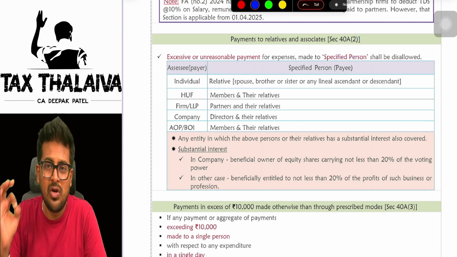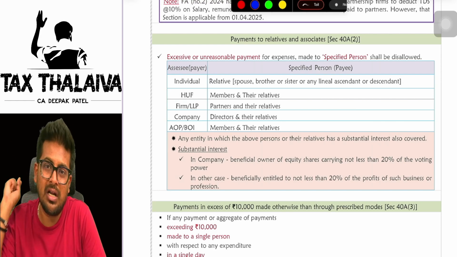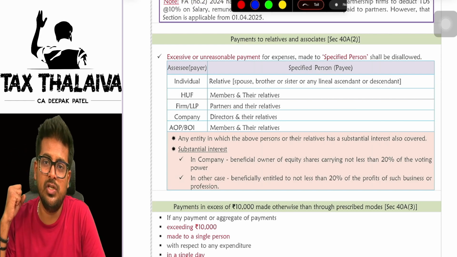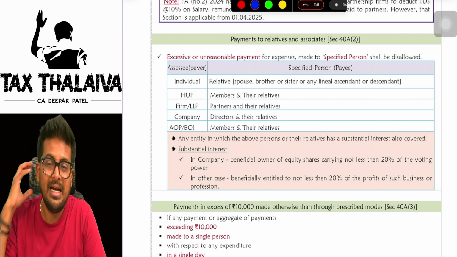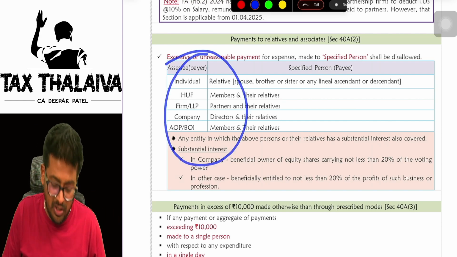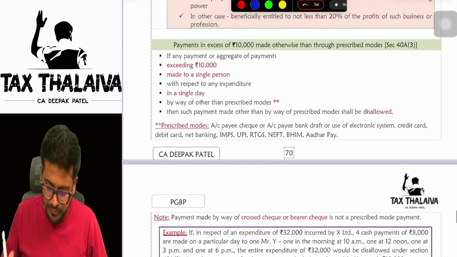40A2. It says that if you have made payment to any relative or known person more than the general limits, in that case, whatever excess payments you make, whatever excess payments you book in your books of accounts, unfair expenditure which you book in your books of accounts will be disallowed. Who is a relative, sir? It is given here. If you are an individual so and so, if you are a company so and so and all, you can just read it.